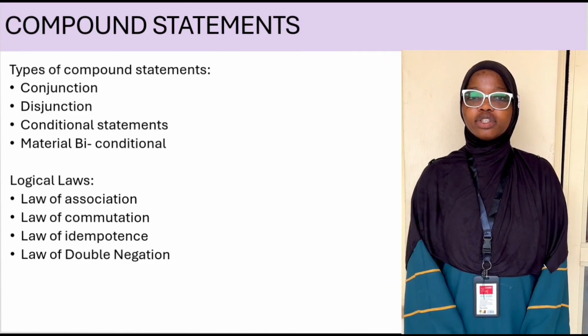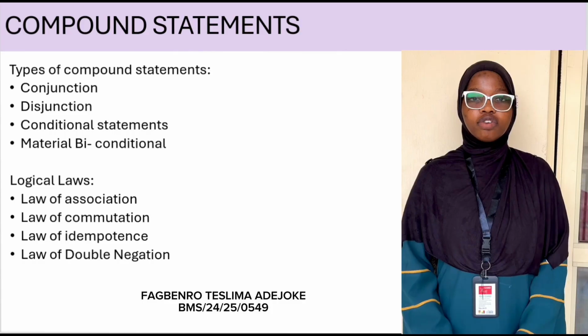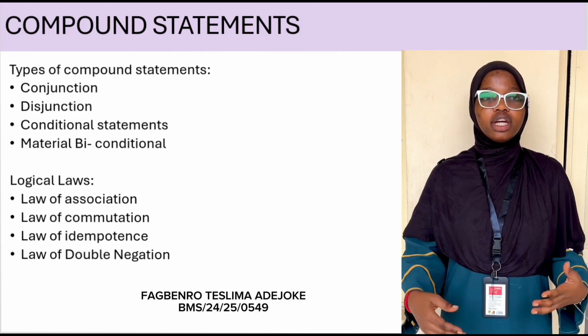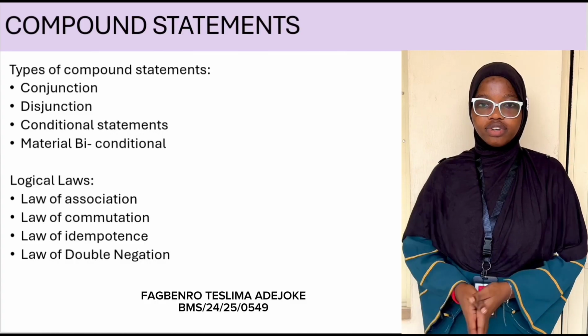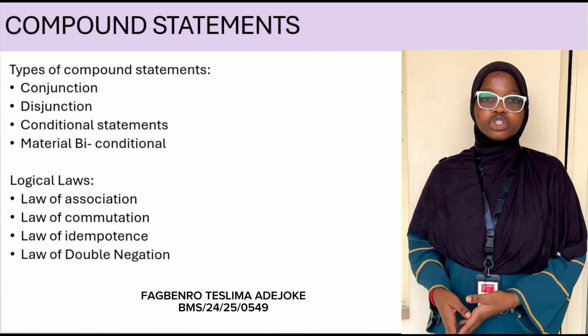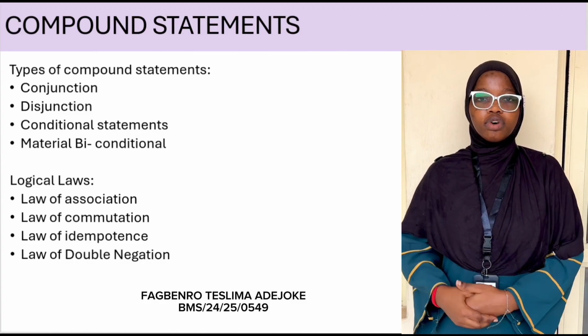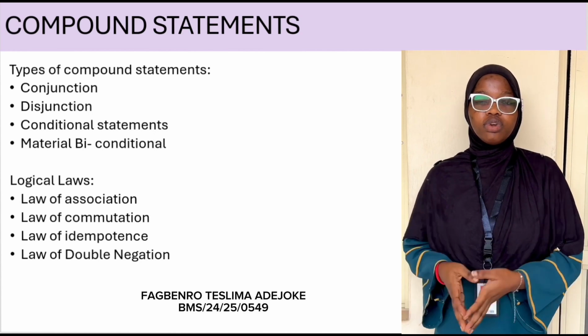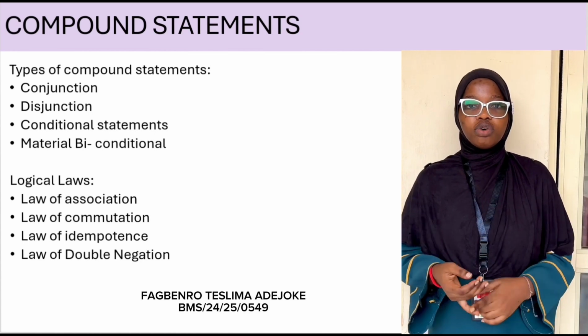I'm going to talk about logical laws. We have the law of association, law of commutation, law of idempotence, law of double negation. For the law of association, the placement of parentheses does not affect the truth value of conjunction and alternation. For the law of commutation, changing the arrangement of components does not affect the truth value of conjunction, alternation, or biconditionals.